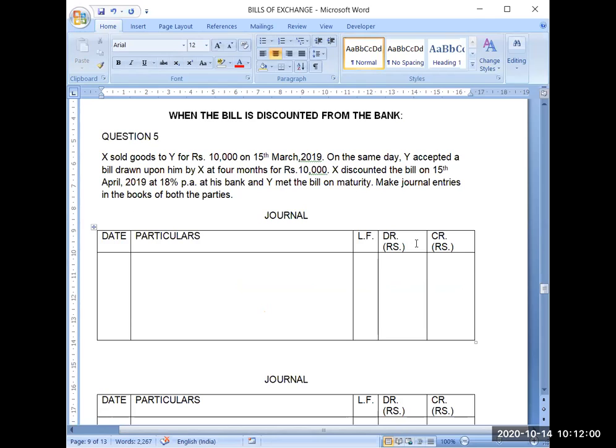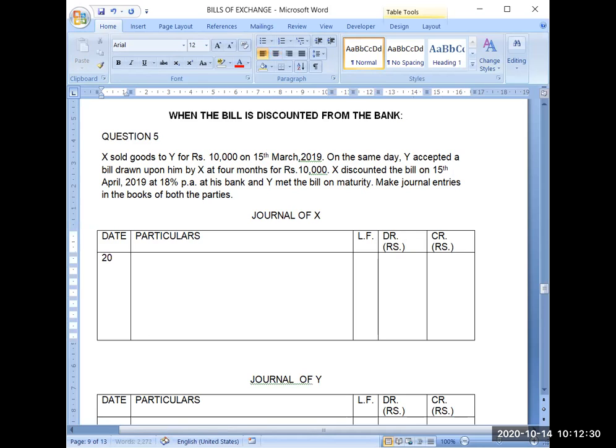X is selling goods and Y is purchasing goods. So we will be giving entries in both of the books. That's why here I will maintain the journal of X and this is the journal of Y. First I will clarify the books. Now in X's books I will be recording a sale transaction and in Y's books I will be recording a purchase transaction. And the date of the sale is 15th March 2019.